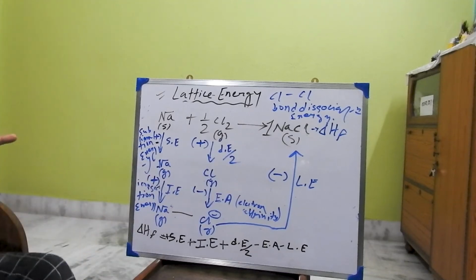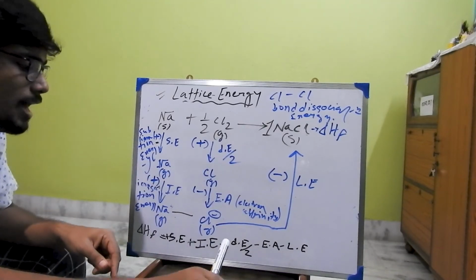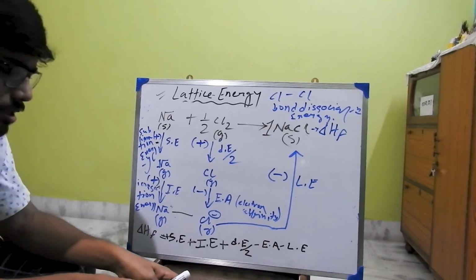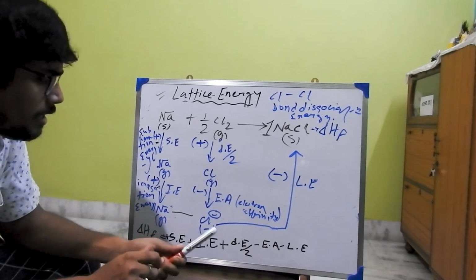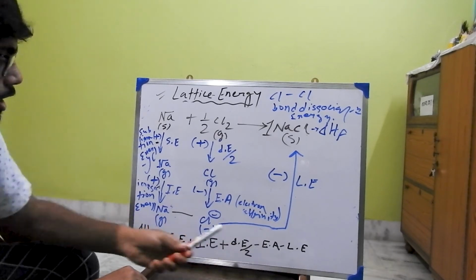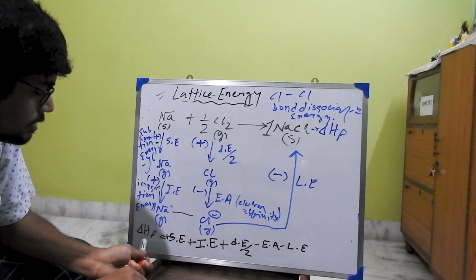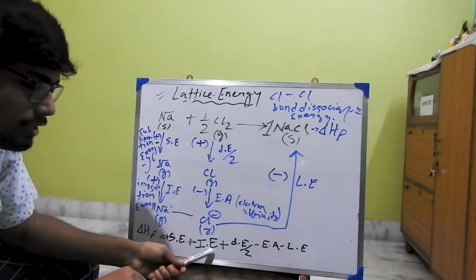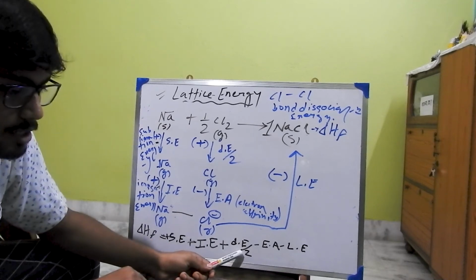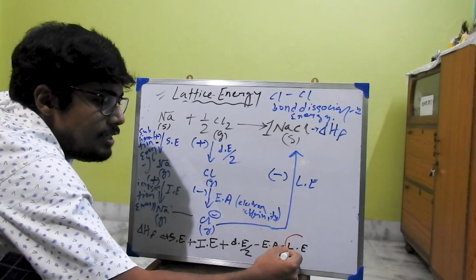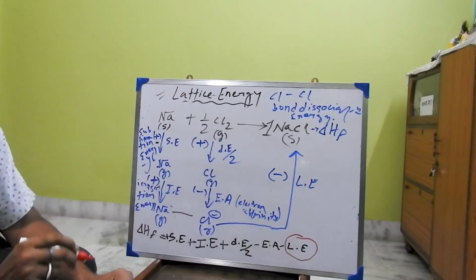So whenever a question is asked in the examination or in the entrance, many of the times you have to calculate lattice energy. You will be provided heat of formation, sublimation energy, ionization energy, dissociation energy, electron affinity, and you have to just calculate this lattice energy.